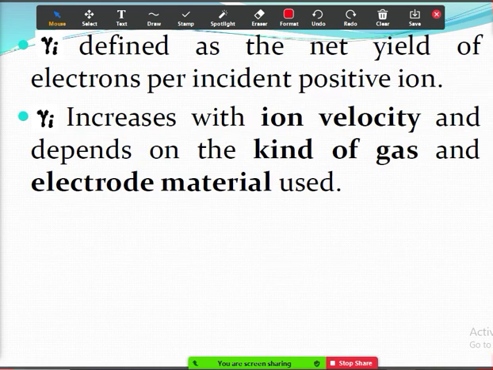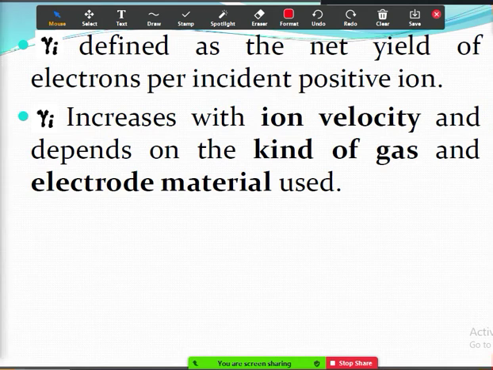Gamma is defined as the net yield of electrons per incident positive ion. That means for an incident positive ion, how many electrons are released? That is gamma I, Townsend's secondary ionization coefficient. You keep that in mind.